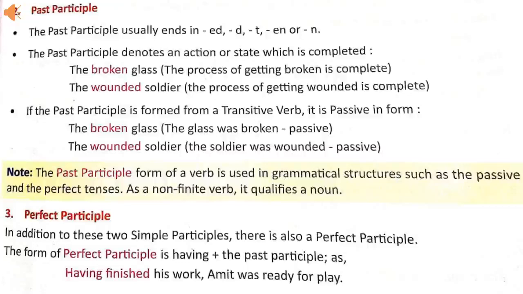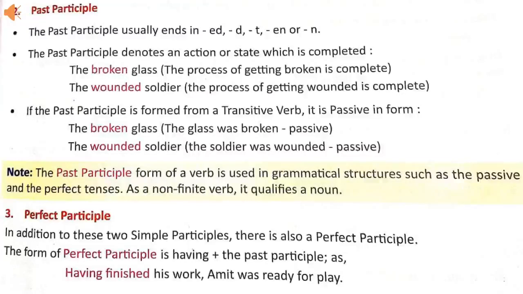If the past participle is formed from a transitive verb, then it is passive in form. The broken glass means the glass was broken. This is passive form. The wounded soldier means the soldier was wounded. Again, this is passive form. Past participle is used in passive form of sentences and in sentences of perfect tenses.